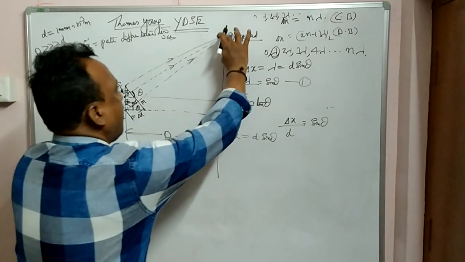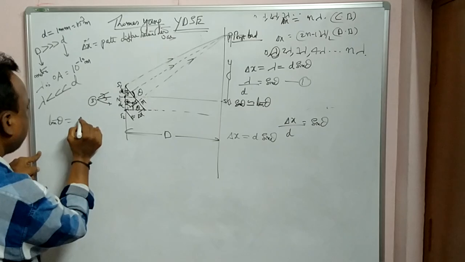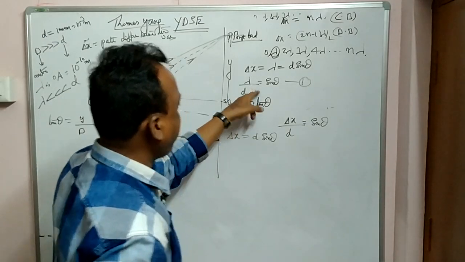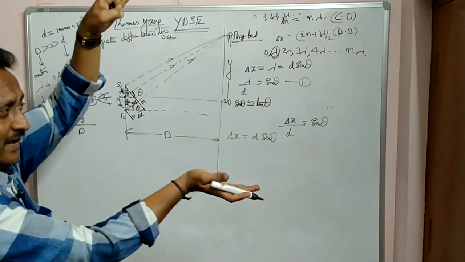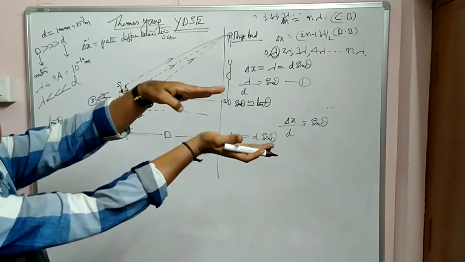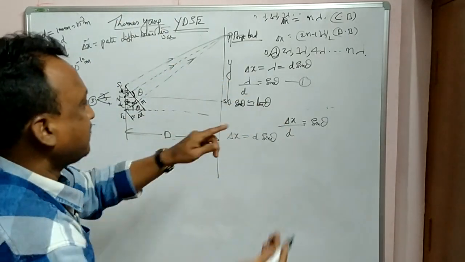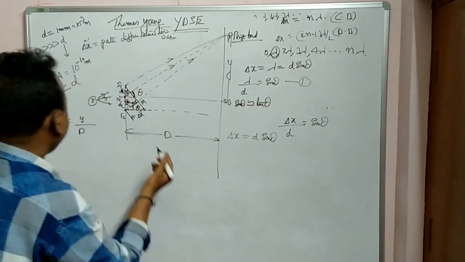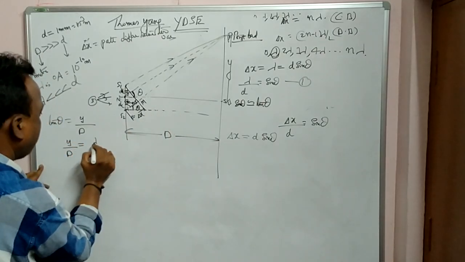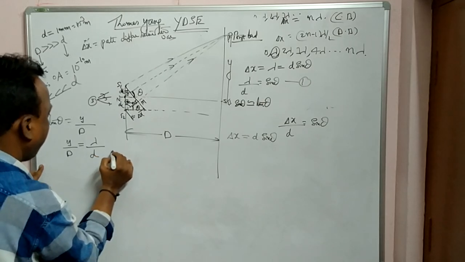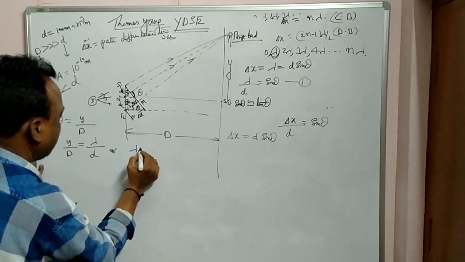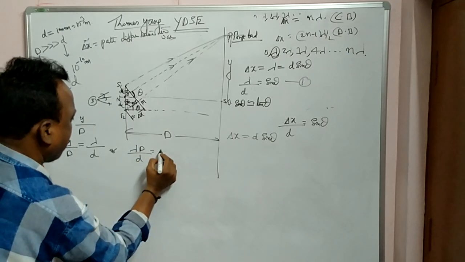Tan theta is opposite by adjacent, y by capital D. Capital D is very much larger, so the light rays are very near and the angle is very small, so sin theta is equal to tan theta. Therefore y by D is equal to lambda by small d, or y is equal to lambda D by d.